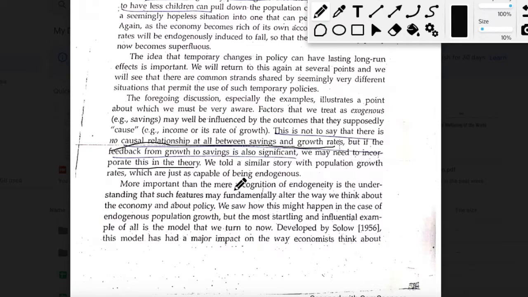Having said that, by no way does this discussion intend to say that the Harrod model is less significant or less important. It is equally important, and it actually depends on which model holds true for which economy. For any kind of theoretical model in economics, the validity of these models always comes from empirical results. So whether the Harrod model results have been witnessed in the economy is important to identify the importance of the Harrod model, and it has actually been validated. A lot of economies were based on the Harrod model.